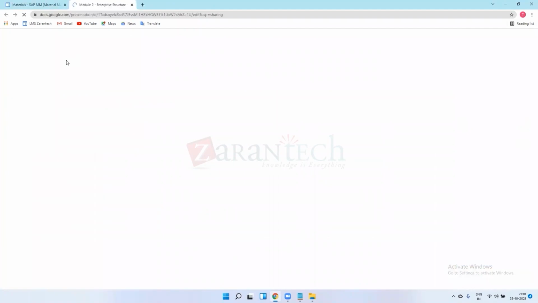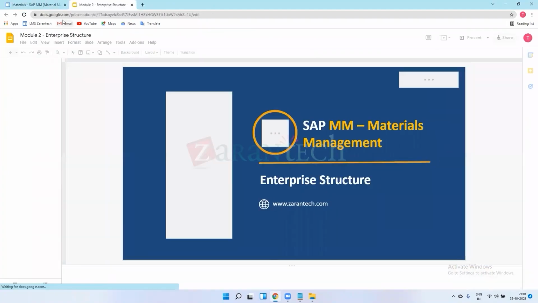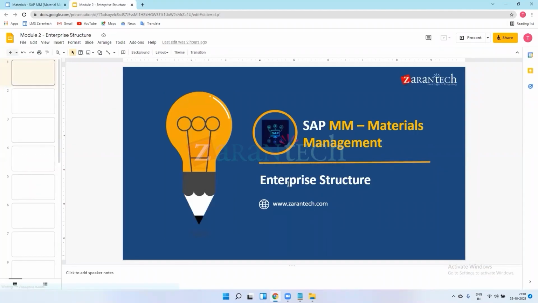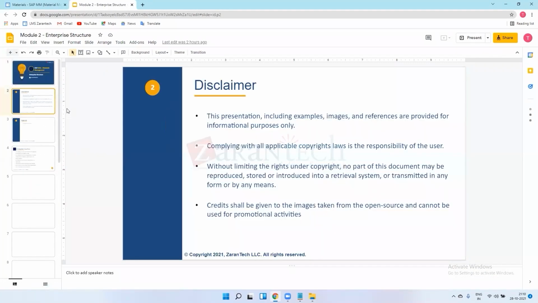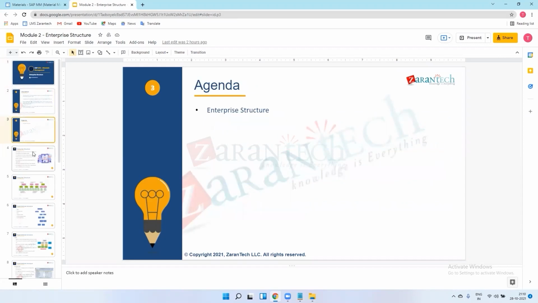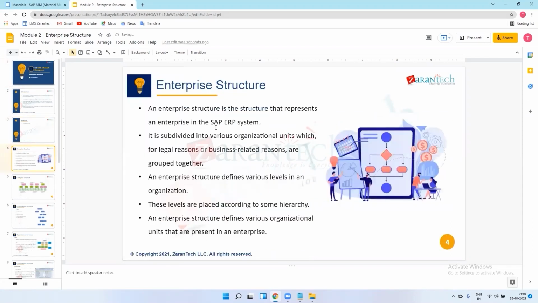Yes, no problem. Okay, so our SAP MM starts with enterprise structure. This is officially our first chapter, and as per the curriculum, the second chapter. So I will explain enterprise structure here. Our agenda is that in every lecture, first we will revise the previous lecture in the first 5 minutes, what we have seen in the last lecture.